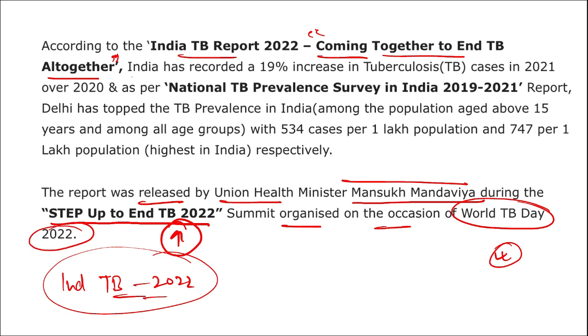All right, in this report, it stated that India has recorded a 19% increase in the tuberculosis cases in 2021 over 2020 data.